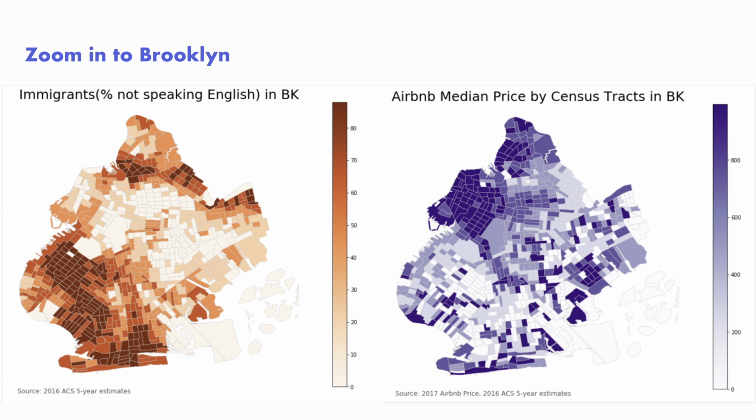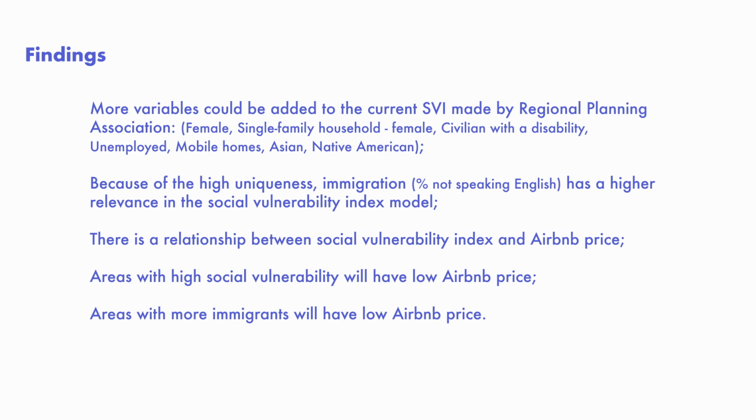We map out the immigrant group's distribution trend within Brooklyn, comparing it to the Airbnb price. We found out that the Airbnb properties in those immigrant concentration neighborhoods tend to be cheaper. Summing up the results from our analysis, more variables could be added to the current SVI measurement by Regional Planning Association. And immigration, due to its high uniqueness, has a higher relevance in the social vulnerability index model. The analysis also suggests an inverse relationship between social vulnerability index and Airbnb price. Areas with high social vulnerability have low Airbnb price.